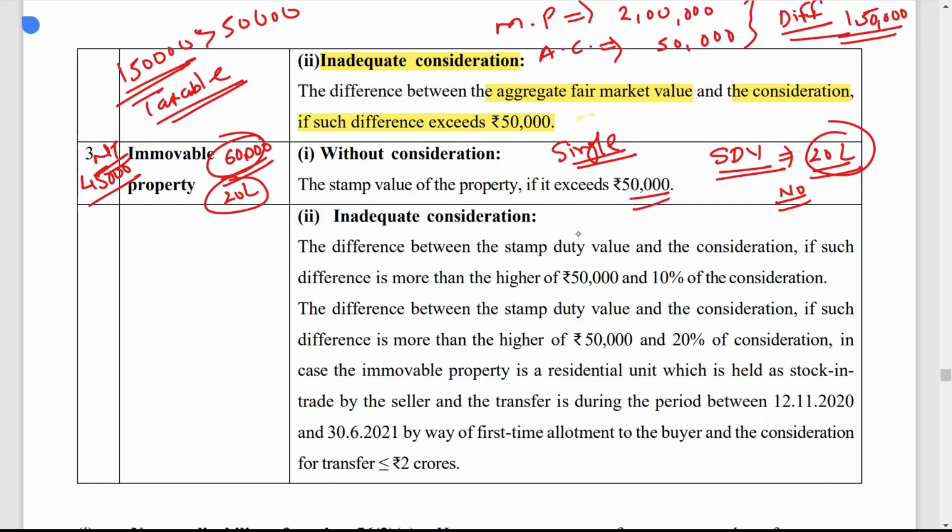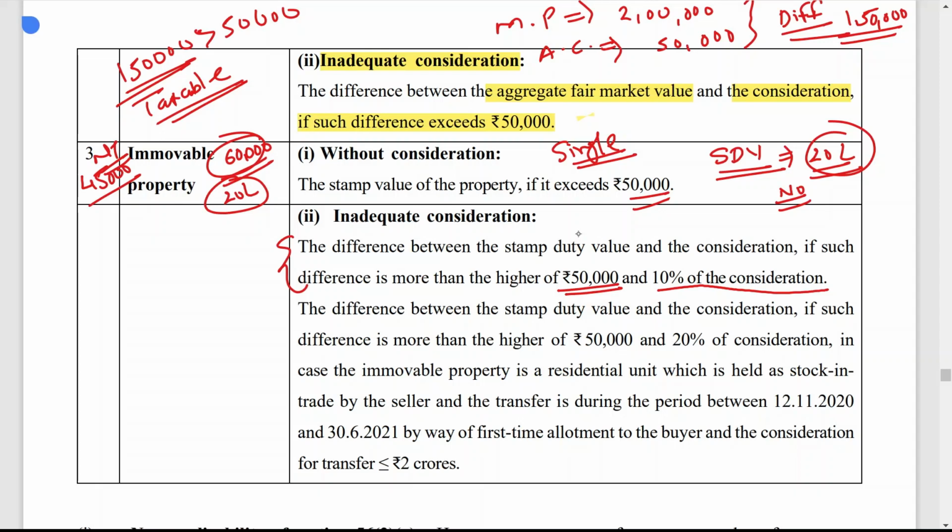Now the last category is immovable property with inadequate consideration, and here the rule is very simple. The difference between the stamp duty value and the consideration, if such difference is more than the higher of rupees 50,000 and 10% of the consideration. So this is a very important rule. We will understand with one example for the same. Whenever you have received any immovable property without consideration, then in that case the rule is very simple. The whole value will be taxable if it is more than 50,000. But if it is with inadequate consideration, then you have to think a little bit.